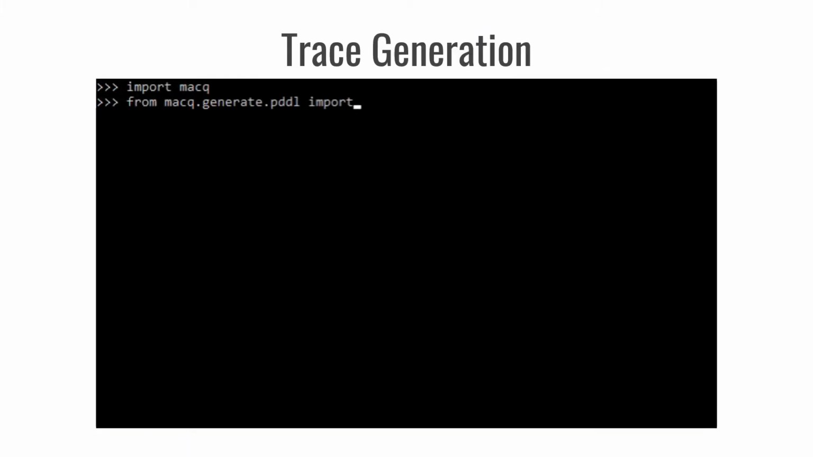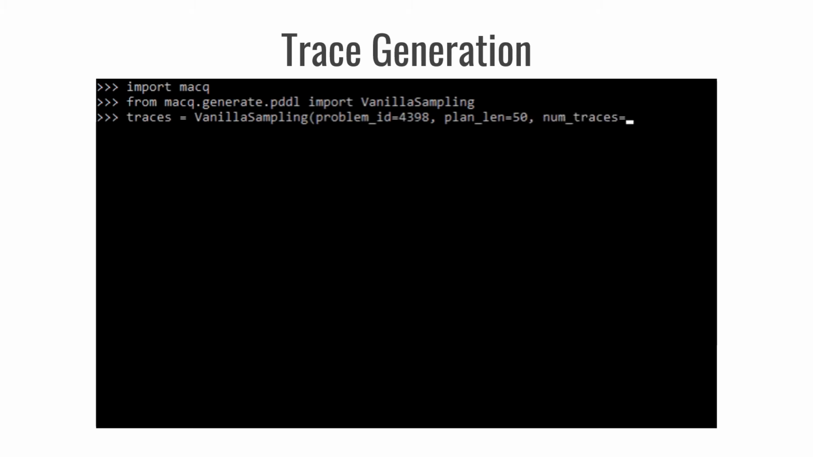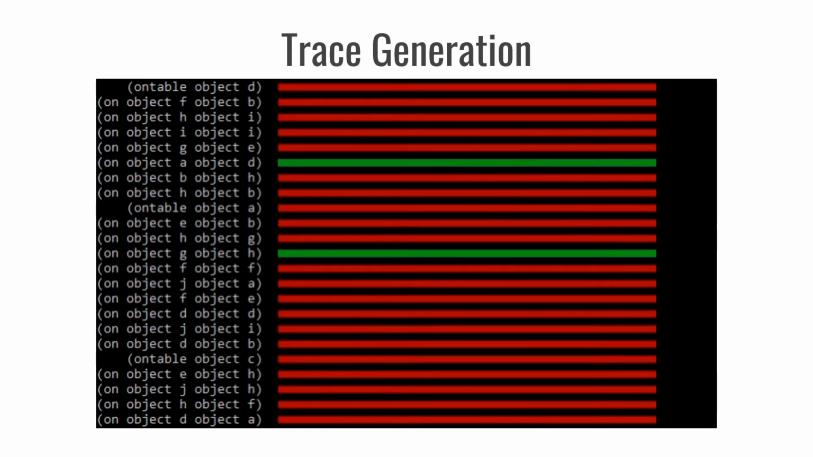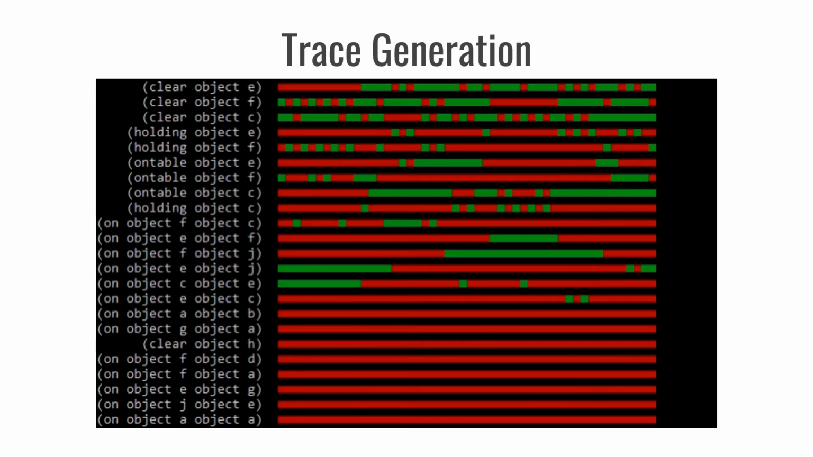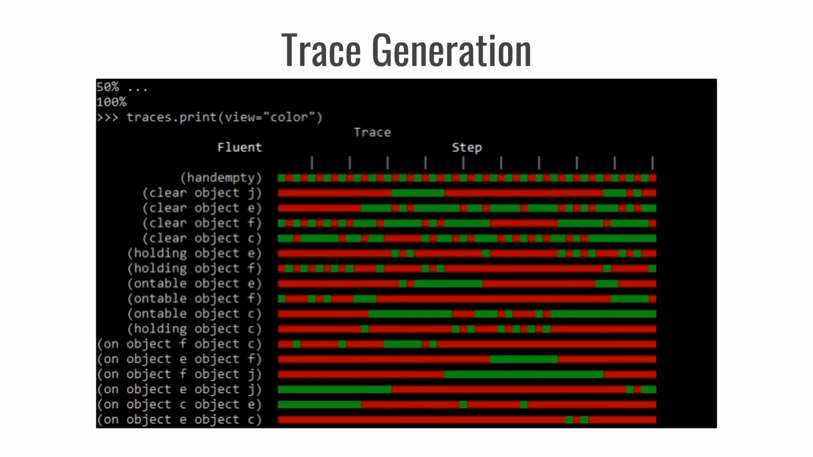In this use case, the user wants to generate traces from the blocks world domain using a problem ID. To generate trace data, they wish to generate 2 arbitrary traces of length 50, so they call the vanilla sampler generator and supply these parameters. The returned trace list includes a pretty print function with different visualization options available, including the color block view, which displays at a high level how each fluent flips between true and false over time. This visualization feature is useful as a quick way to ensure that your traces are being generated exactly how you need.